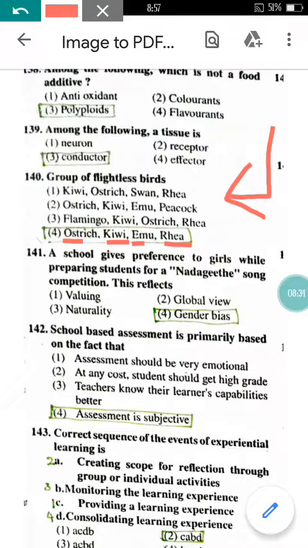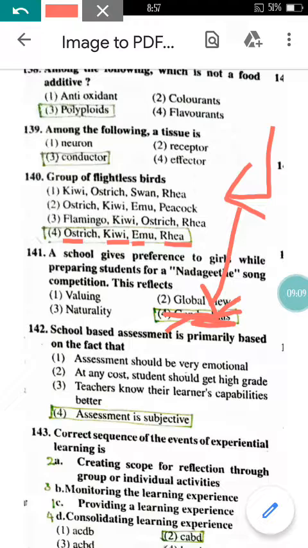Now come to question number 141 here. A school gives preferences to girls while preparing students for an Adagita, the song competition. This reflects, while the singing competition we make use of only girls, we choose only girls, we avoid to take boys, we doesn't allow boys to sing, right? So what type of factor it is reflecting here is nothing but the gender bias. We are differentiating between the boys and girls. So here option 4 will be the correct option.